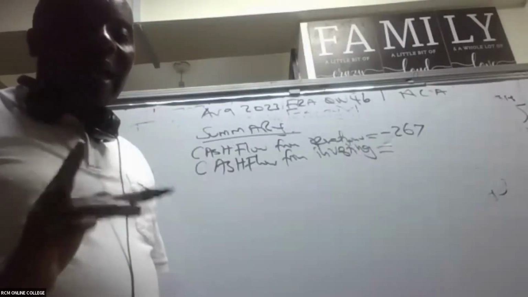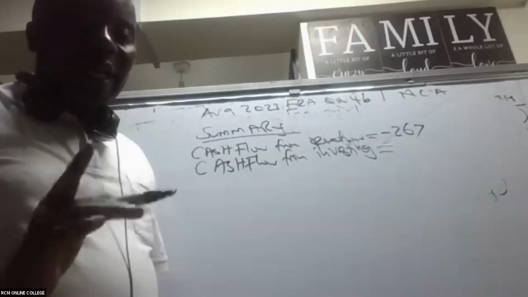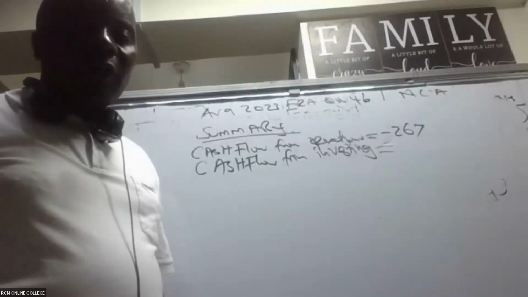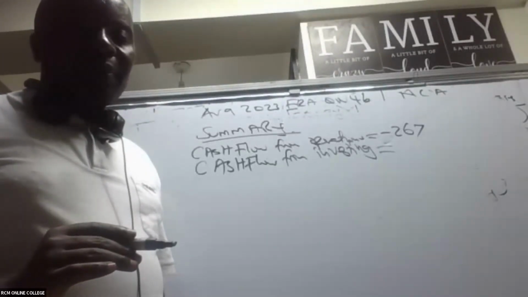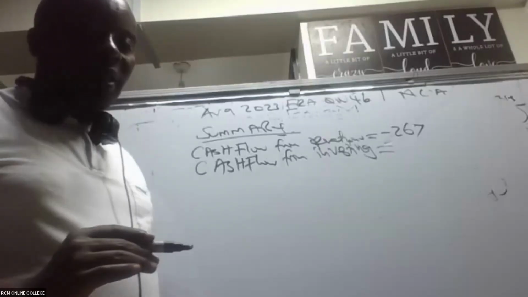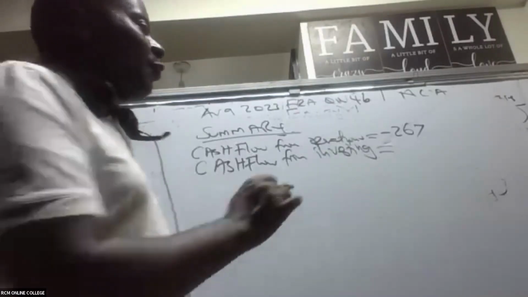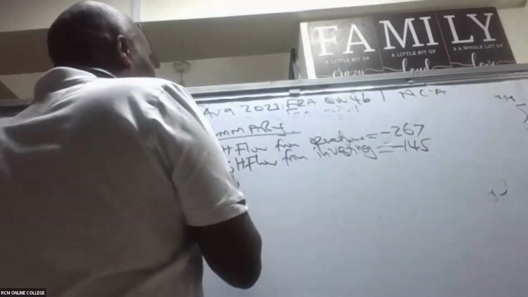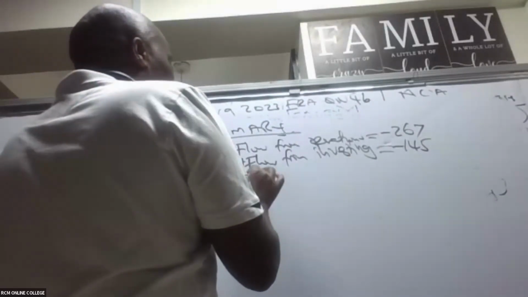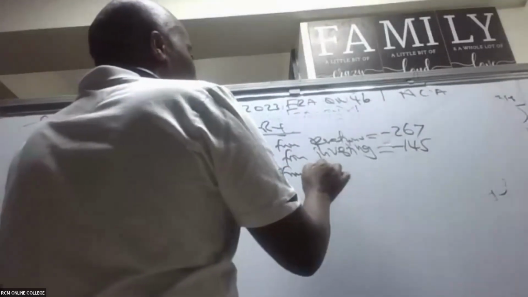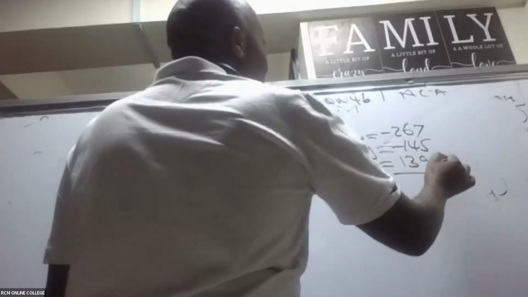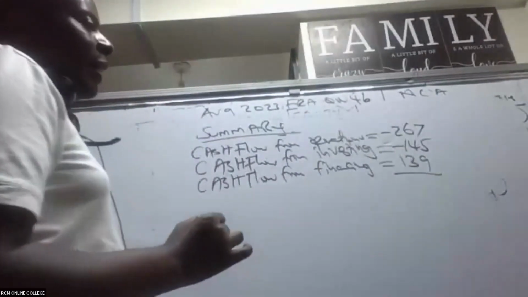Minus 145. Somebody is reminding me that this should be 145 negative. Only one student is giving me an answer, and yet I have over 50 students here. So cash flow from investing, yeah, negative 145. And then we have cash flow from financing. At least this one I haven't yet forgotten. This one is very fresh in my mind.